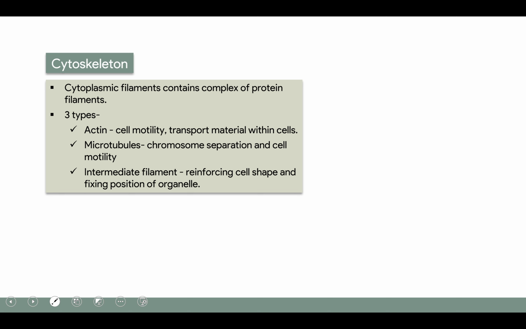Now, this cytosol also contains the cytoskeleton, and these are basically the cytoplasmic filaments that are made up of proteins. These are of three types: actin, microtubules, and the intermediate filament. Actin is required for cell motility and transportation of material within the cell, whereas microtubule is involved in chromosome separation and it provides cell motility. Intermediate filament, on the contrary, reinforces cell shape and fixes the position of the organelles.